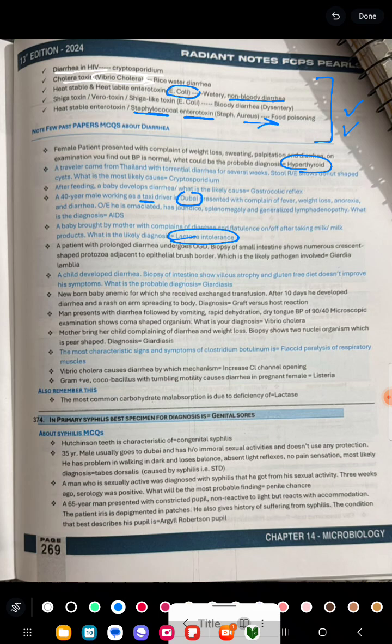A patient with prolonged diarrhea undergoes OGD. Biopsy of small intestine shows numerous crescent-shaped protozoa adjacent to the epithelial brush border. What is the most likely pathogen involved? It is Giardia lamblia. Whenever there is mentioned in the scenario about crescent-shaped cells, it is a scenario of Giardia lamblia. The next is also mentioned prolonged diarrhea.